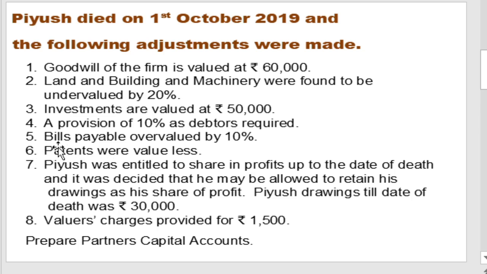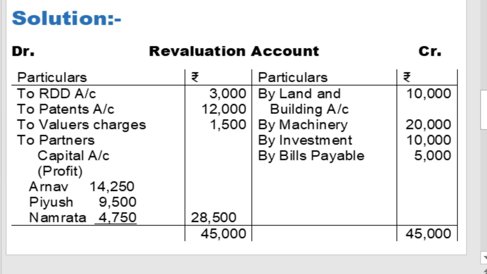Then next adjustment, the sixth point: patents were valueless, means there is no value to patents. It is a fictitious asset. Patent is an intangible asset, and at the time of death of the partner, on the date of death, patents were valueless. So loss means revaluation account debit to patents account. Entry will be revaluation account debit to patents account.